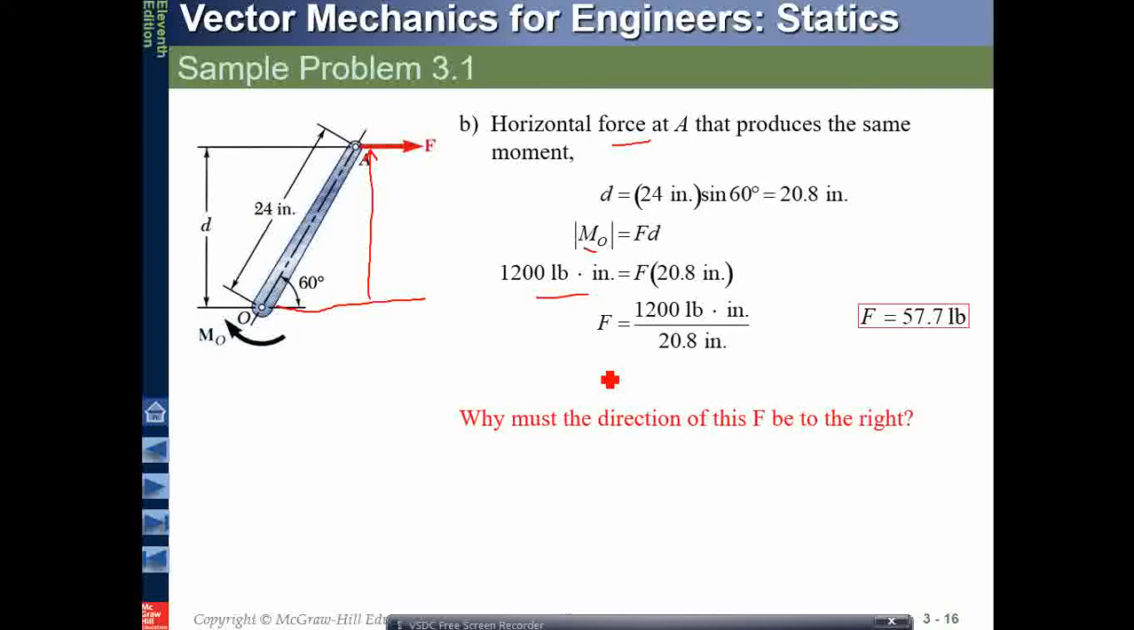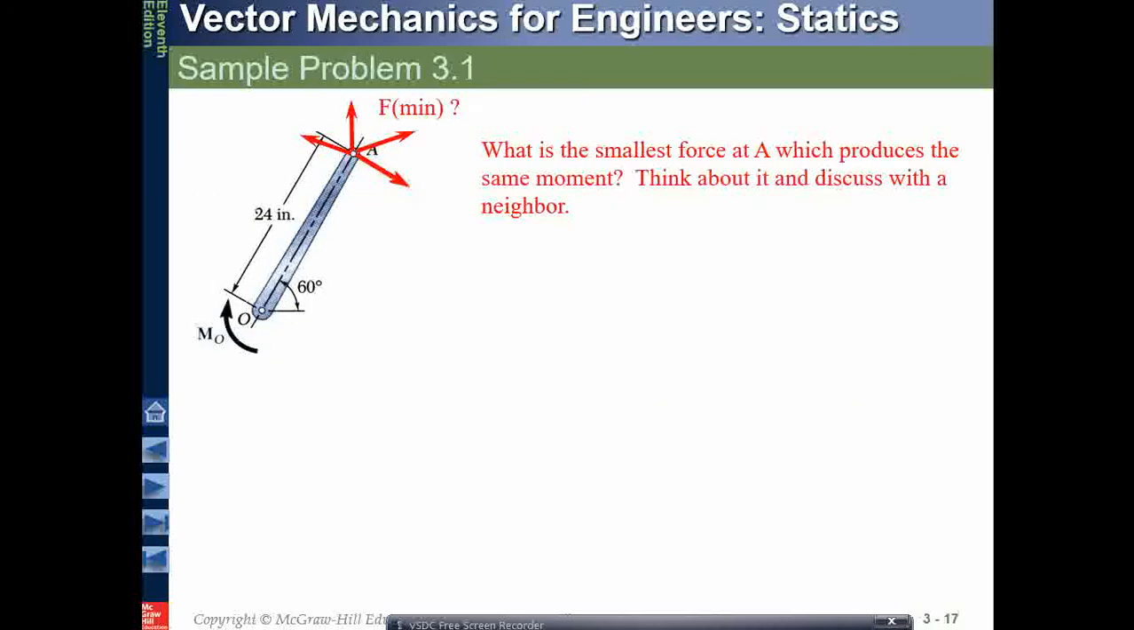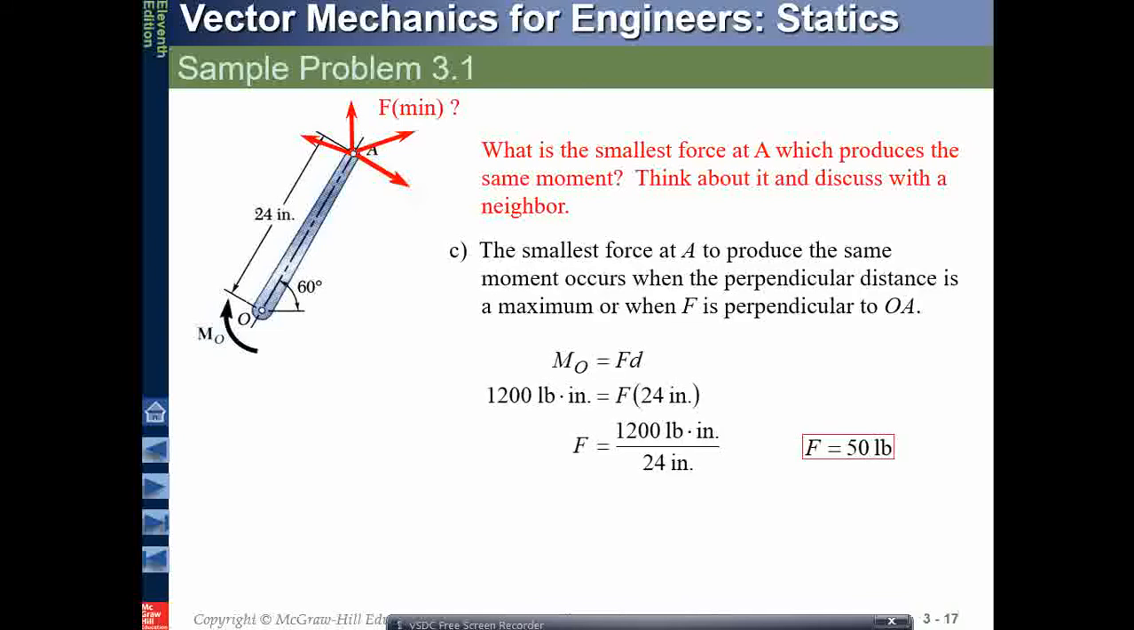Now, why must the direction of F be to the right? What is the smallest force at A which produces the same moment? The smallest force at A to produce the same moment occurs when the perpendicular distance is a maximum, or when F is perpendicular to OA.